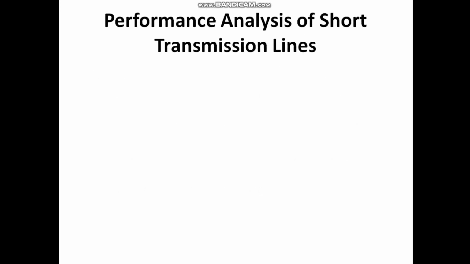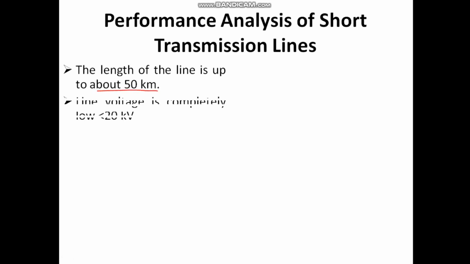So we'll start with the performance analysis of short transmission lines. Just to recall the points, at this point of time we know that the length of the line is up to 50 kilometers, right? Next, the short transmission lines have a voltage of up to 20 kilovolts.